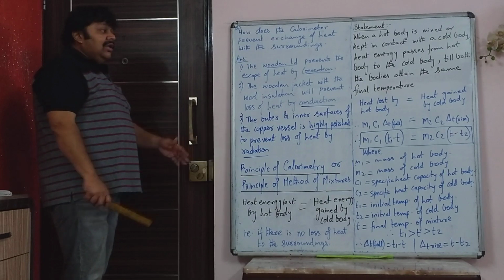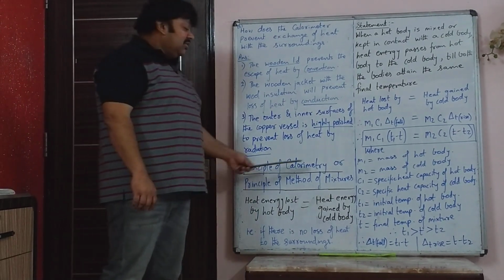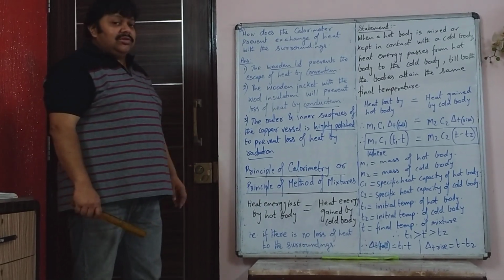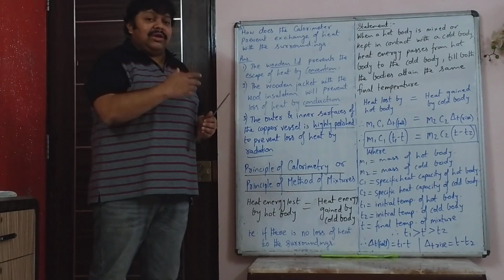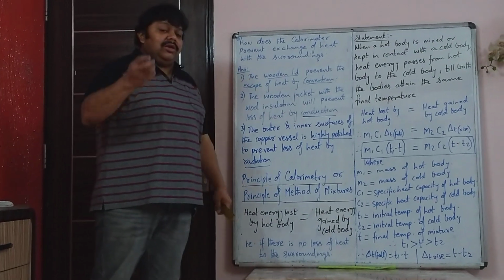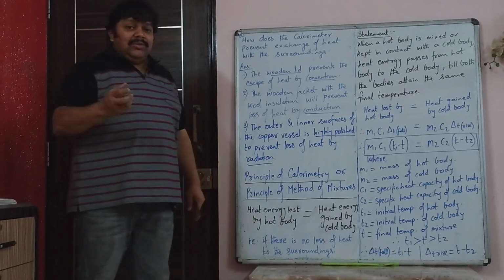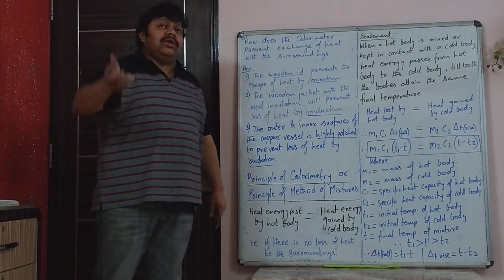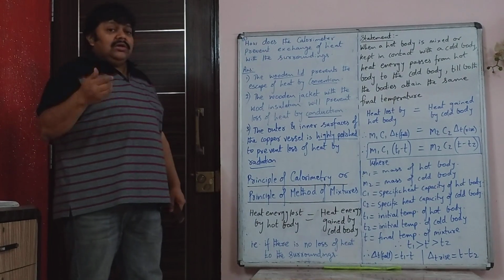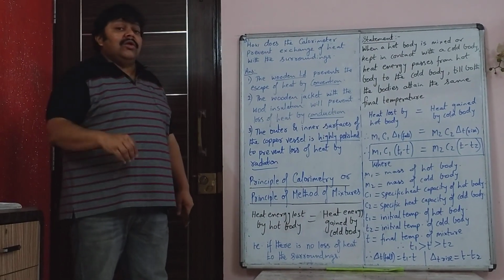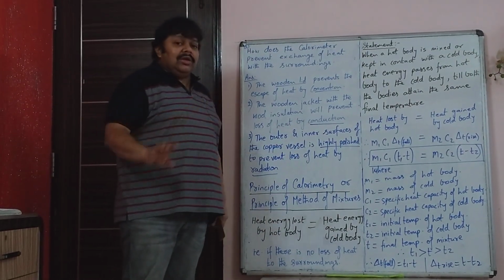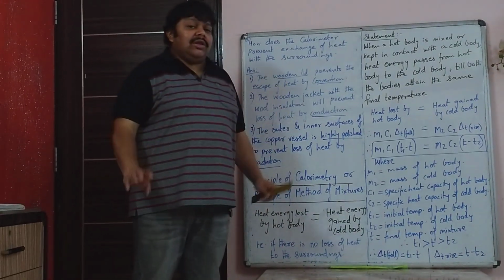Now we come on to another important topic, that is principle of calorimetry or principle of method of mixtures. See, basically what happens is, as I explained in that calorimeter how transfer of heat takes place, you have a hot body, like I told you, a metallic lead ball whose mass is known, was initially heated to maybe a high temperature of 90 or 80 degrees Celsius, and that is put in the calorimeter which contains water. So let's say normally, without any calorimeter. First we are seeing it without any calorimeter.